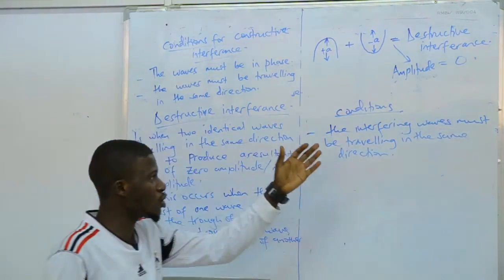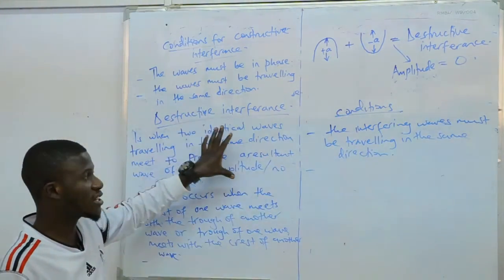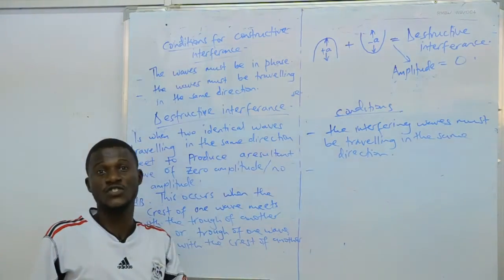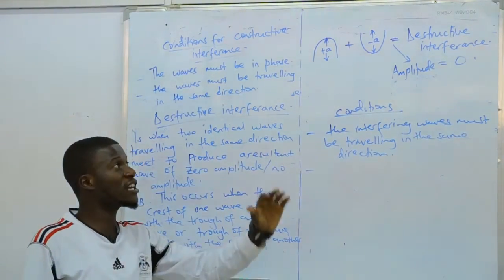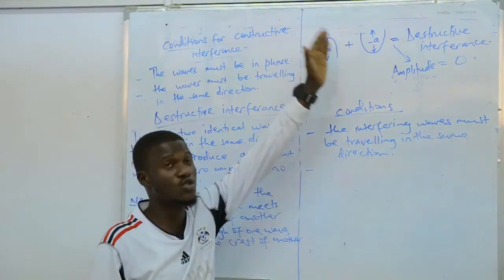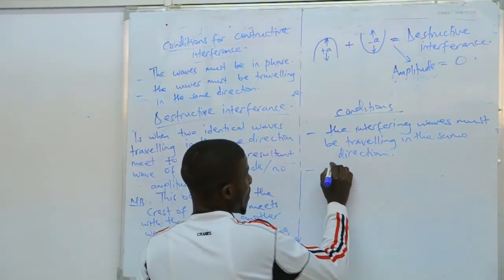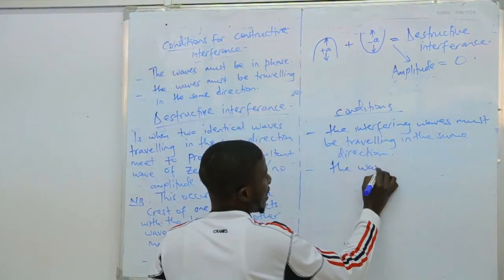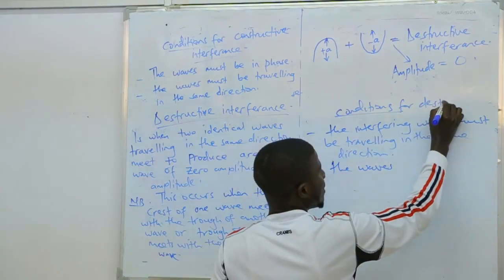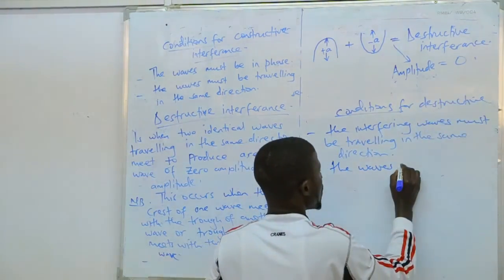Then destructive interference also takes place when the waves are out of phase. They are not in phase. The state of disturbance is different. That's why you see the crest and the trough meeting. So, another condition for destructive interference is that the waves must